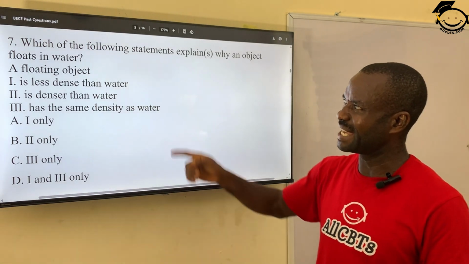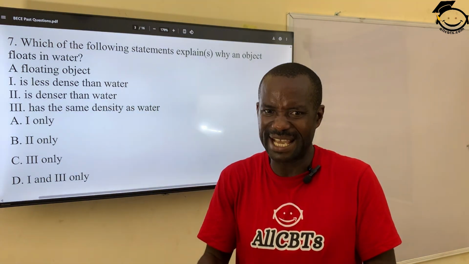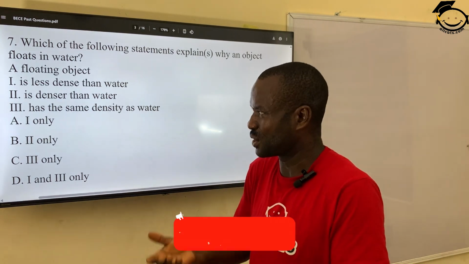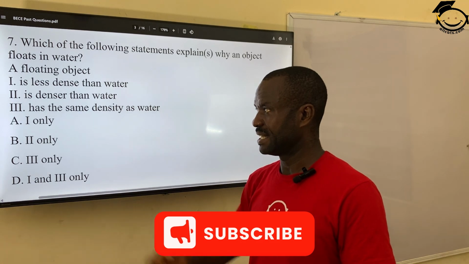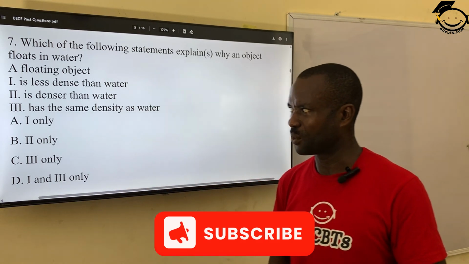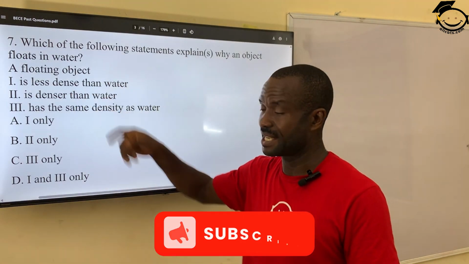The correct answer is that a floating object is less dense. That means it's not as weighty as water. That's why it will float on water. The correct answer is A. 1 only, meaning it's less dense than water.